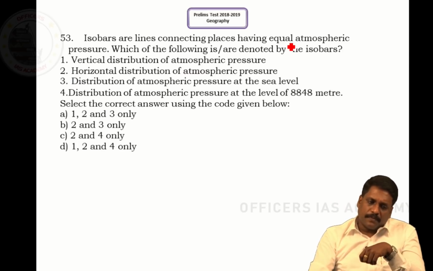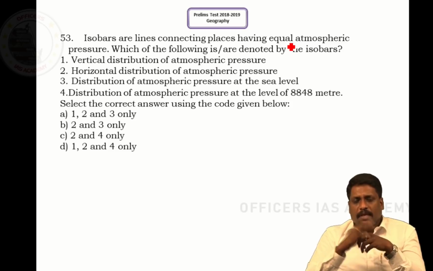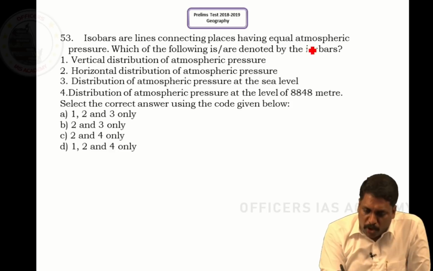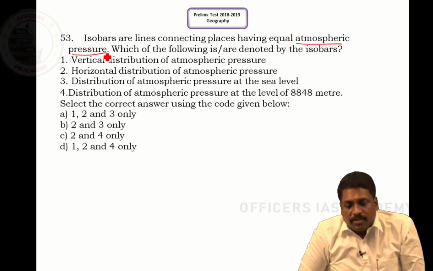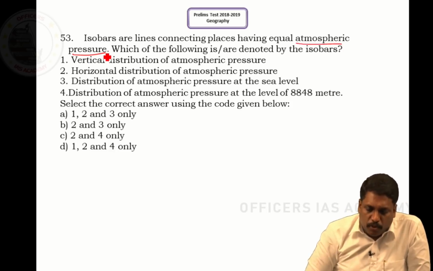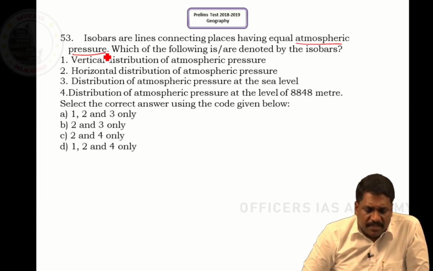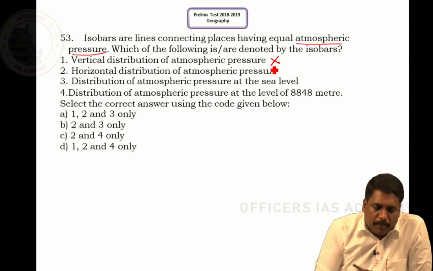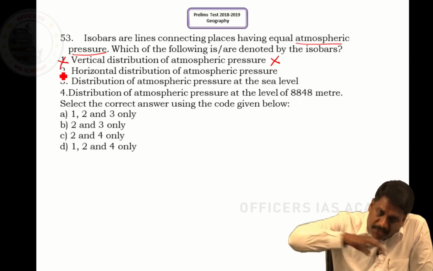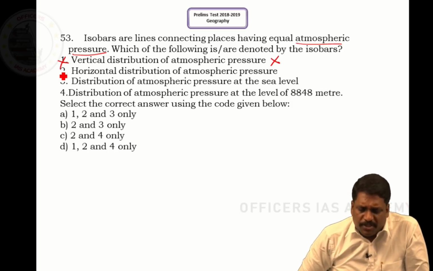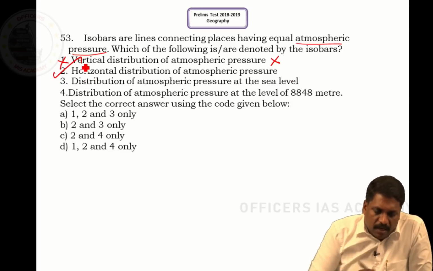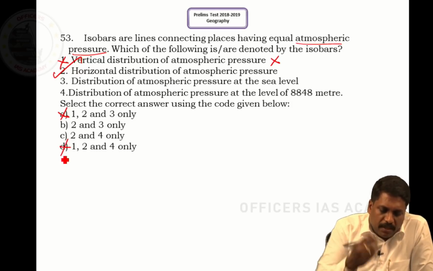Right, sir. Question number 53. They are defining isobars. Isobars are the line connecting places having equal atmospheric pressure. Which of the following is denoted by isobars? One, they say isobars are vertical distribution of atmospheric pressure. Absolutely wrong, because isobars depict only the horizontal pressure difference as such, right sir. So statement 2, isobars talk about the horizontal distribution of atmospheric pressure. So 1 should not be the answer.